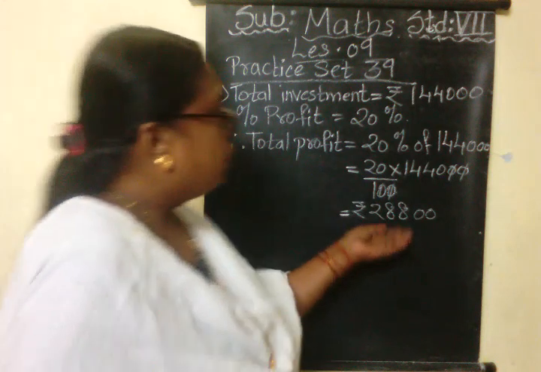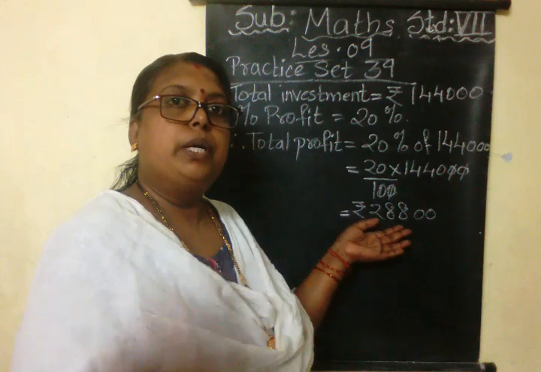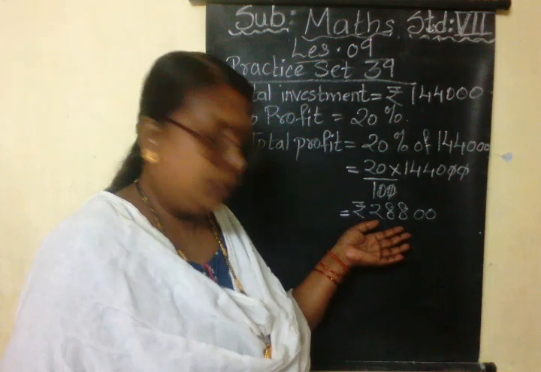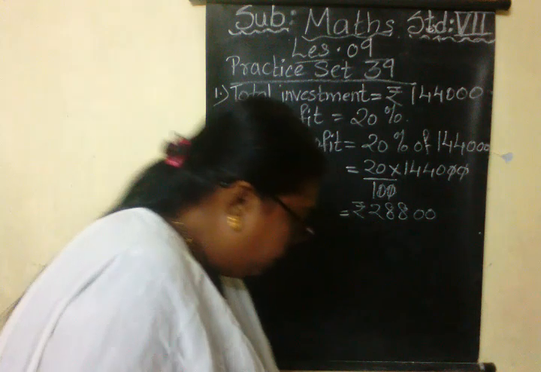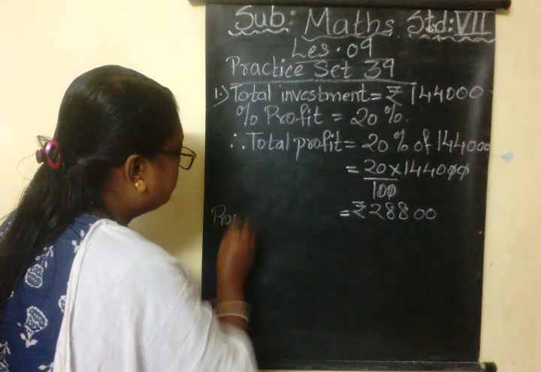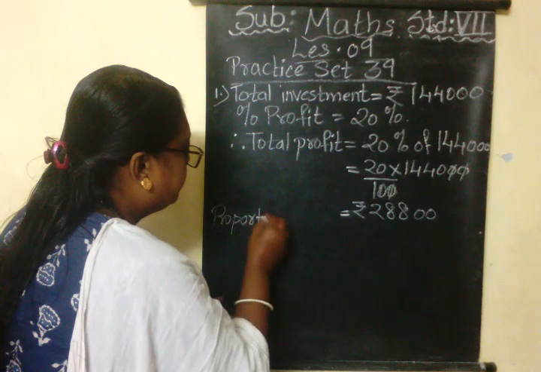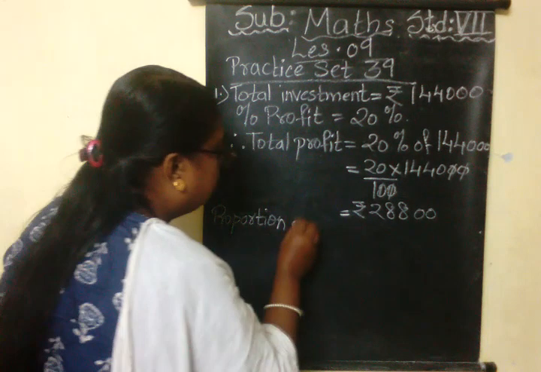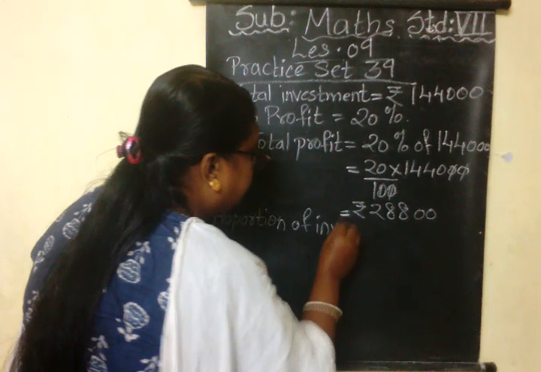Now this total profit is to be distributed among Suresh and Ramesh. So first we will write the proportion of investment, or you can write the ratio of investment.